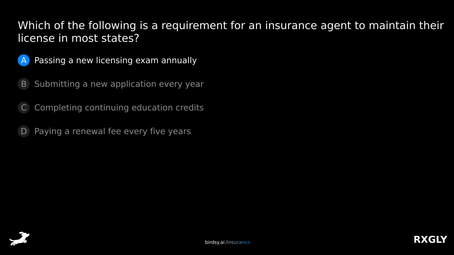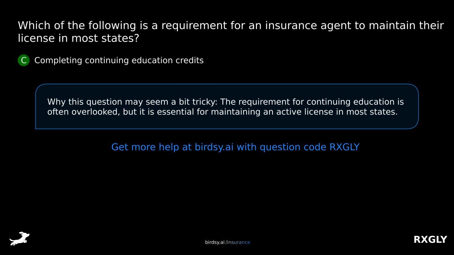Which of the following is a requirement for an insurance agent to maintain their license in most states? Is it A, passing a new licensing exam annually? B, submitting a new application every year? C, completing continuing education credits? Or D, paying a renewal fee every 5 years? The answer is C, completing continuing education credits. Why this question may seem a bit tricky: the requirement for continuing education is often overlooked, but it is essential for maintaining an active license in most states.